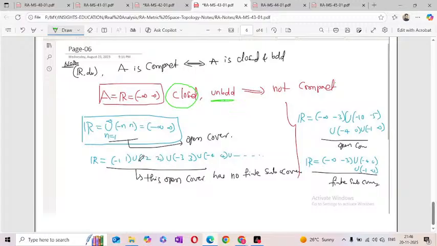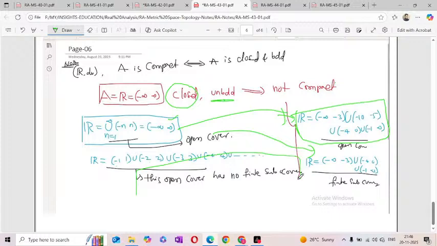Suppose here I'm taking the open cover. So the open cover is minus 1 to plus 1, union minus 2 to plus 2, minus 3 to plus 3, and so on. So the open cover is the union of n equal to 1 to infinity of minus n to plus n. Now it is an open cover, but this open cover does not admit a finite subcover. So we don't have a finite subcover. Here we have a finite subcover and here also a finite subcover, but here we don't have a finite subcover.